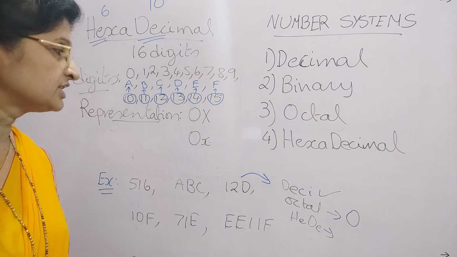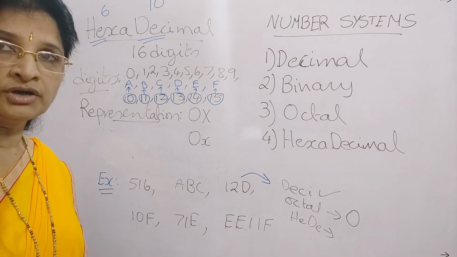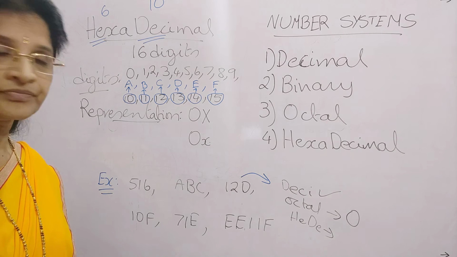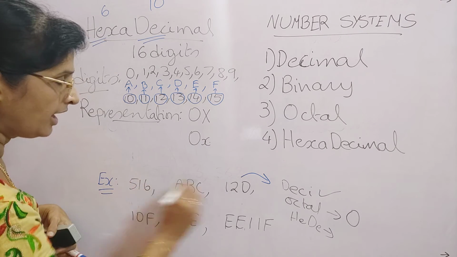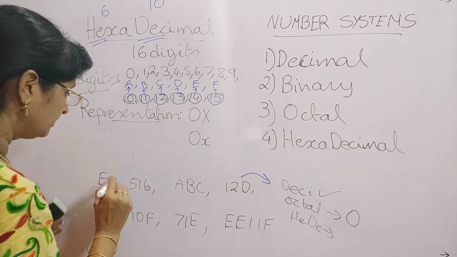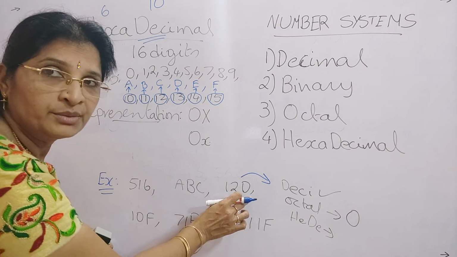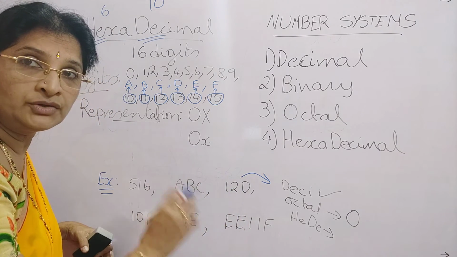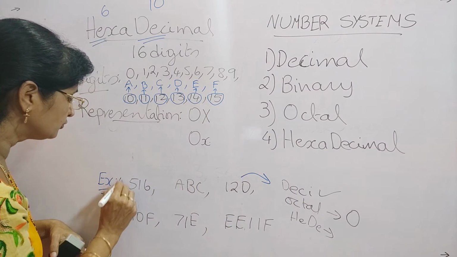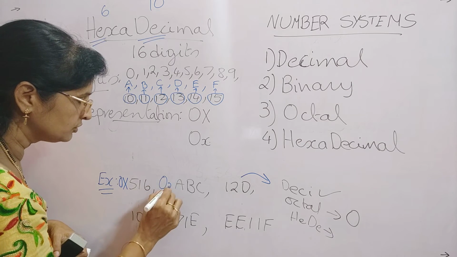You can use either of these two to differentiate that this is a hexadecimal number. So the number itself is 120, but while representing it you give 0x or 0 small x.